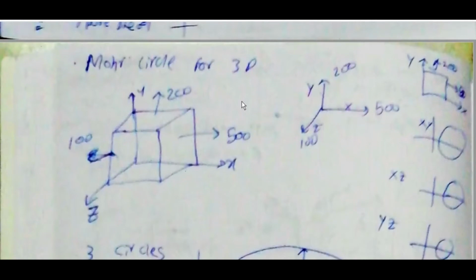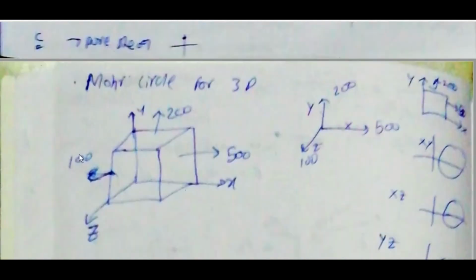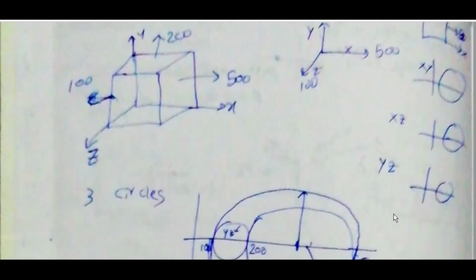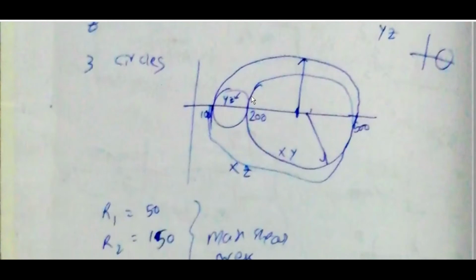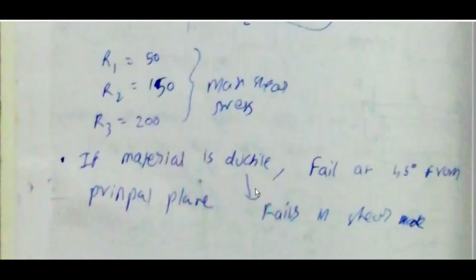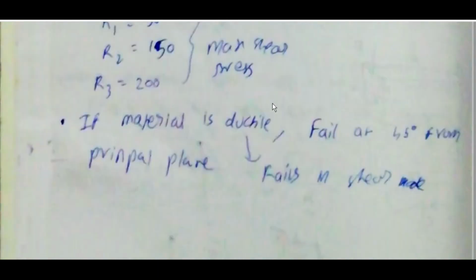Mohr's circle for 3D. Three axes are given, each has 500, 200, 100 megapascal. Draw for yx, xy, xz, yz separately. Then put three circles here. Then the third one will be concentric: xz, xy, yz. R1 50, R2 150, R3 200, maximum shear stress.